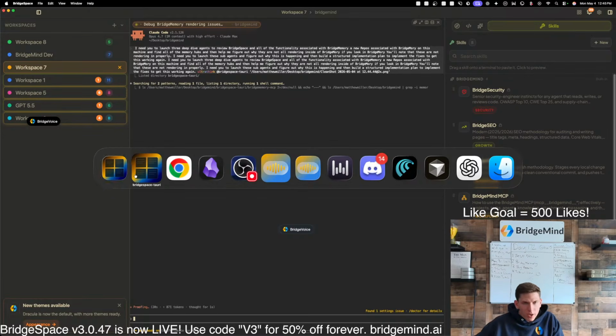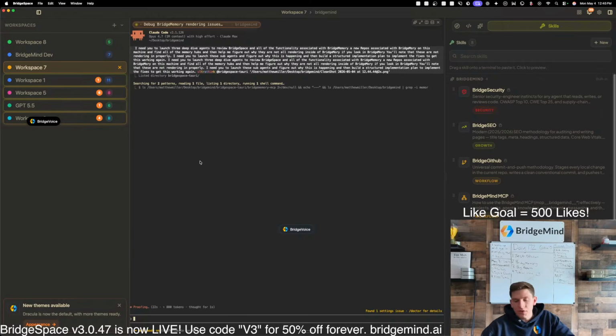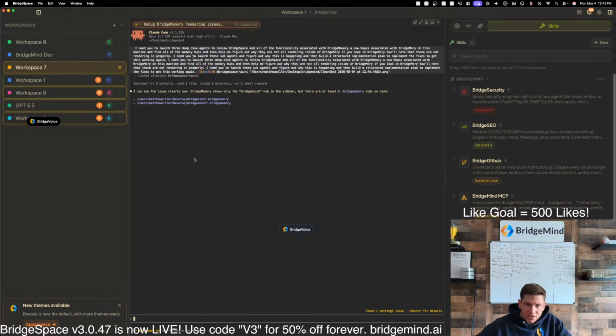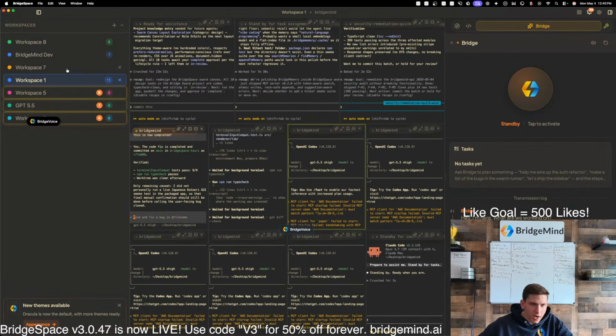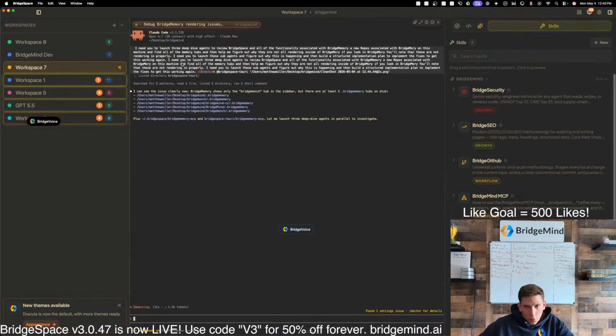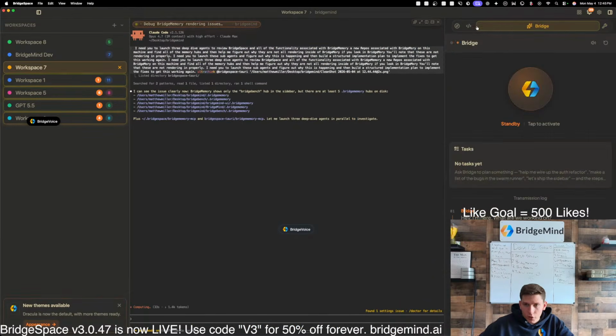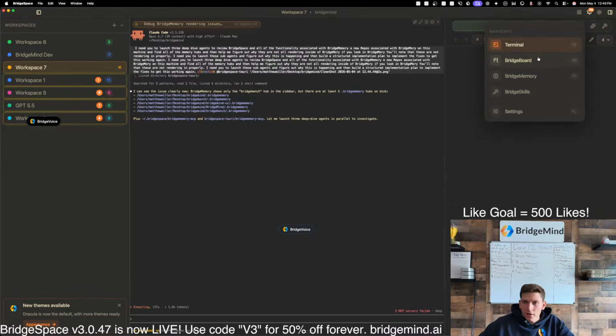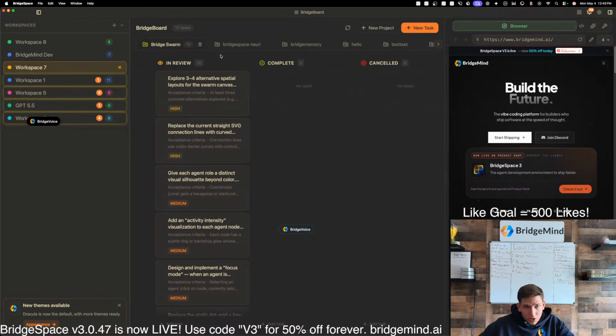What is the app, by the way? You're literally looking at it. This is BridgeSpace. If you guys don't know what BridgeSpace is, it's an ADE, an agent development environment. You can see I have all my workspaces over here on the left, where I'm able to manage all my workspaces. I also have skills, I have Bridge, I have a code editor, I have a built-in browser, and then I also have the BridgeMind MCP where I can manage different tasks.